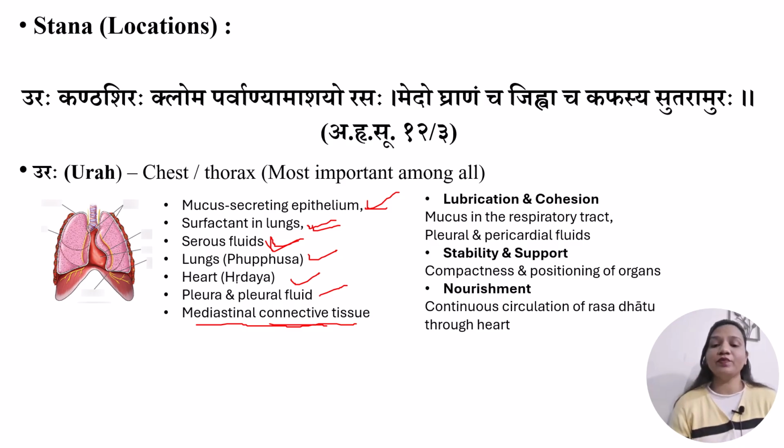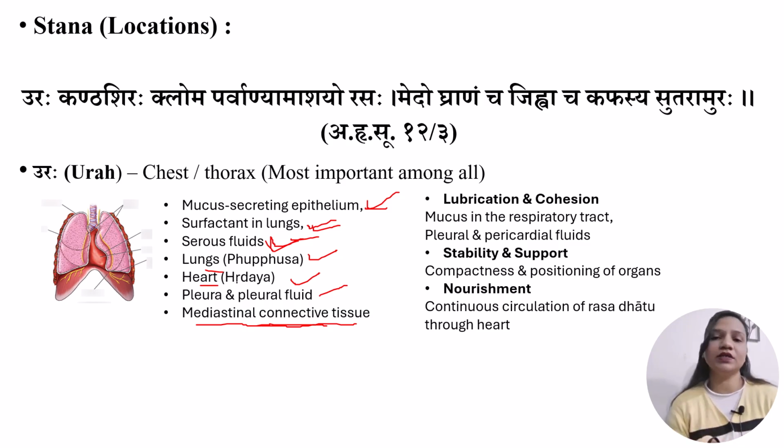Okay, and when we talk about functional reasons, we have discussed structural reasons, which include mucus secreting epithelium, surfactant, serous fluids, lungs, heart, pleura and pleural fluid, and mediastinal connective tissue. All these structures denote Kapha's qualities or functions, which include lubrication, protection, nourishment and stability.